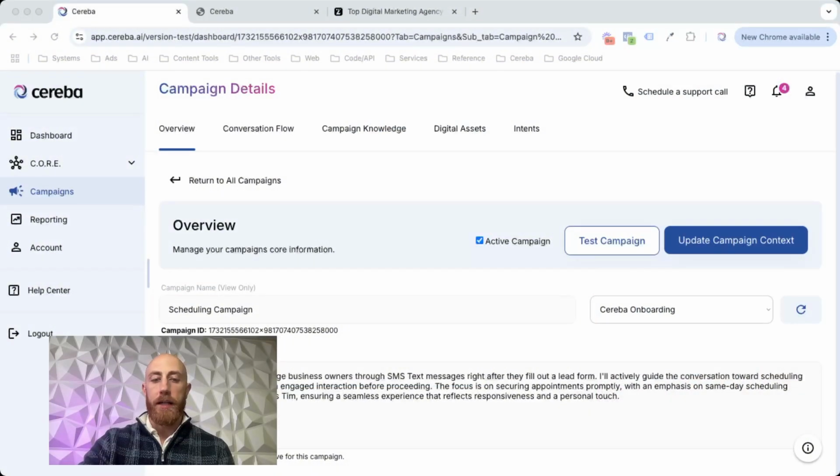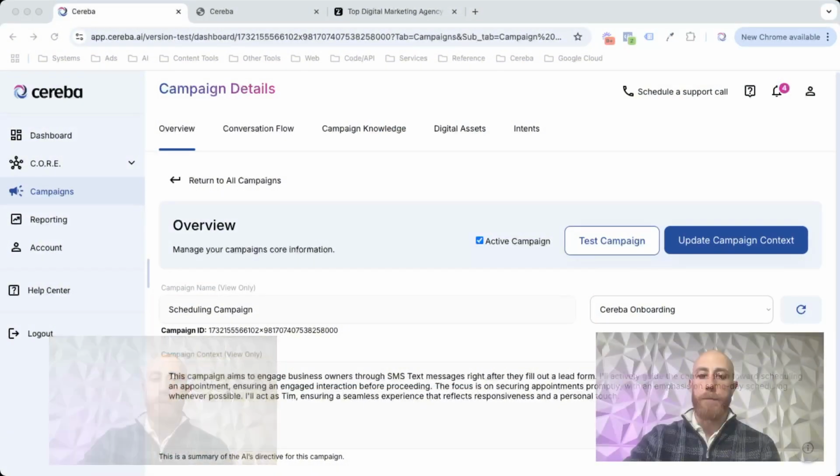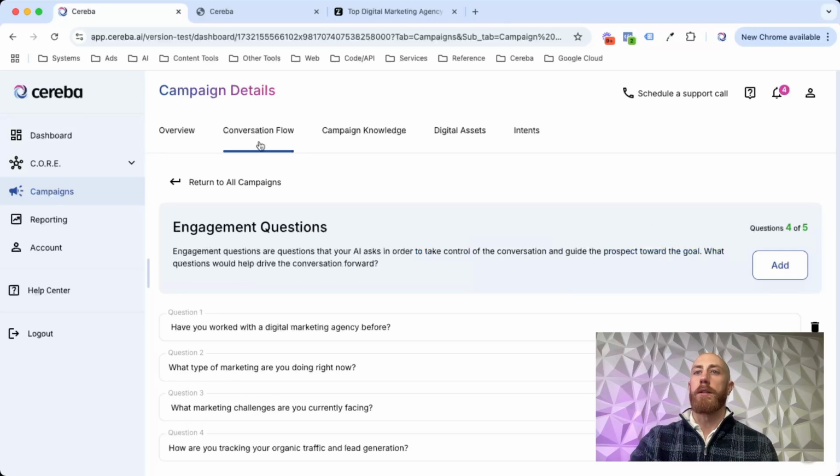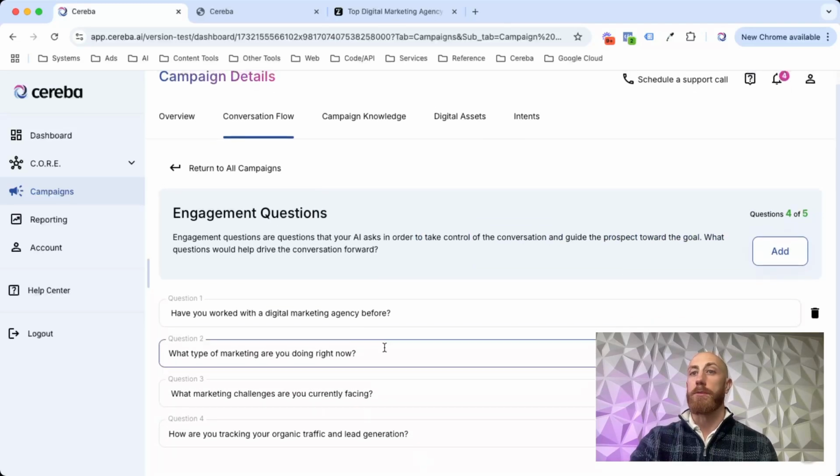All right, so now let's take a look at what this made for us in Cereba. If you look here on my account, I can now switch over here. This is just the same campaign that I had created already. This is my Cereba dashboard. You'll see that I have my campaign in the system here. I have my conversation flow. These are the engagement questions that we set up.